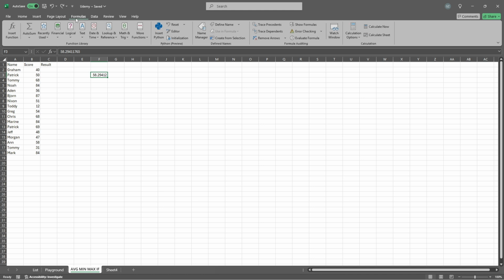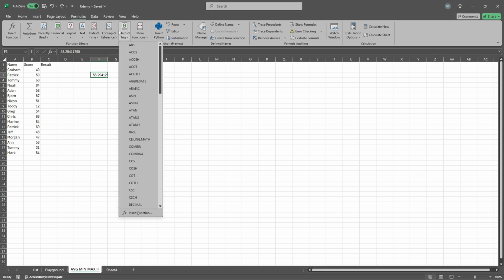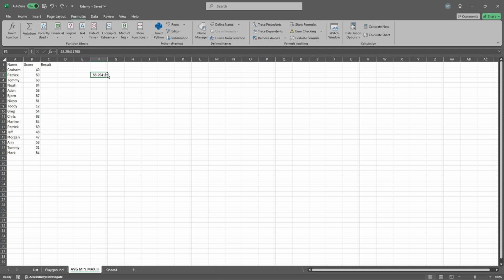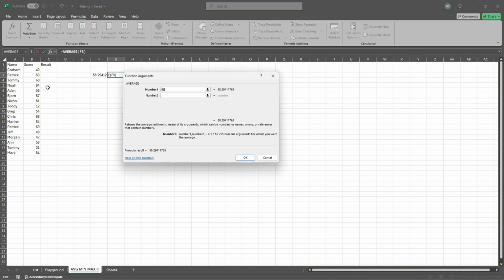And with that, we can go to Formulas, then More Functions, Statistical, and here you've got a lot of them. And here is Average. Maybe I will just go there, More Functions, and at the next cell, Statistical, Average, and I can just select where I would like to have that average.